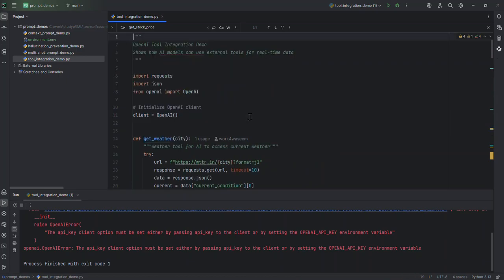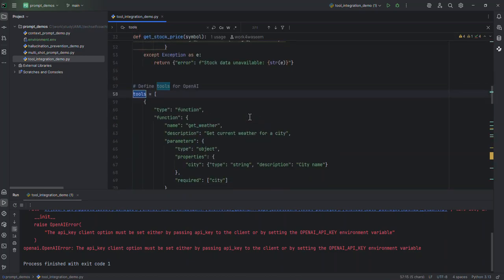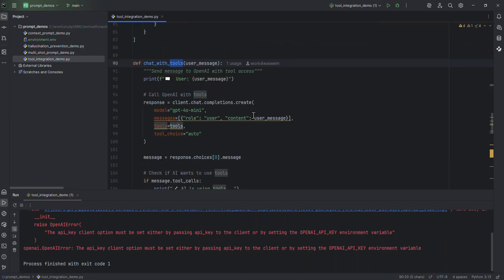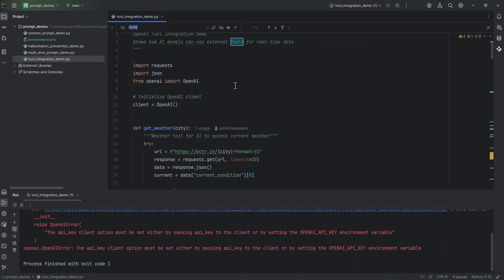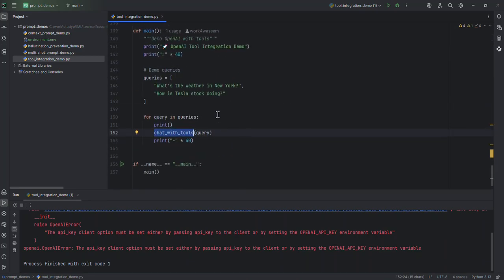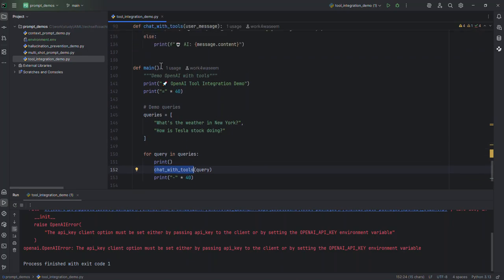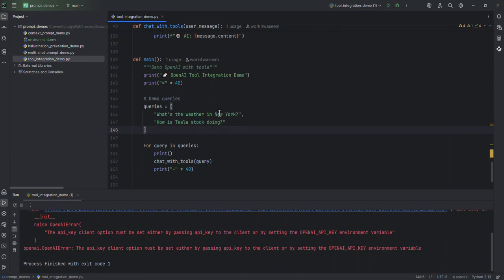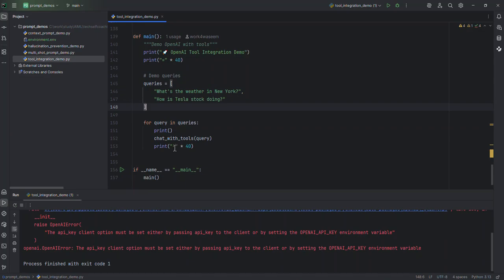All right, if I go down, this is the main method. Under the main method, I have written 2 queries. What is the weather in New York? This is the first question, and the second one is how is the Tesla stock doing? So the keywords here are weather and New York, and in the second one, Tesla and stock. These are the buzzwords there. And in a loop, I'm invoking the model for all these queries.